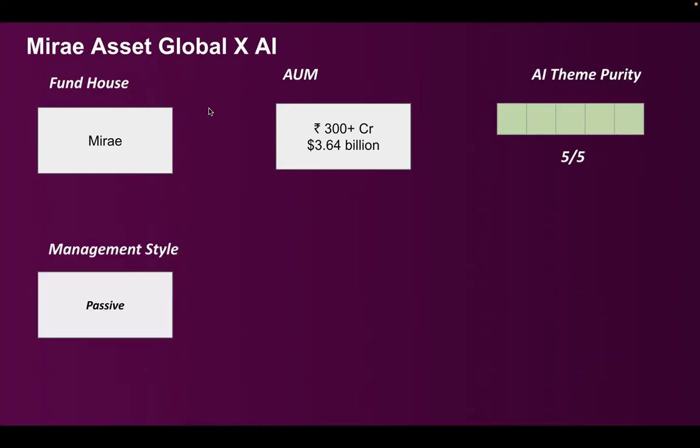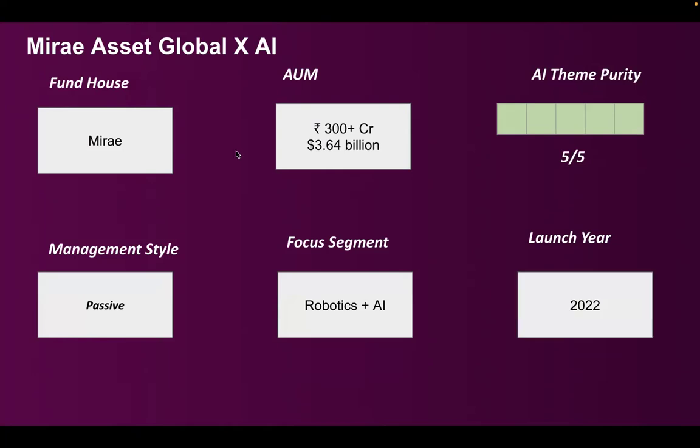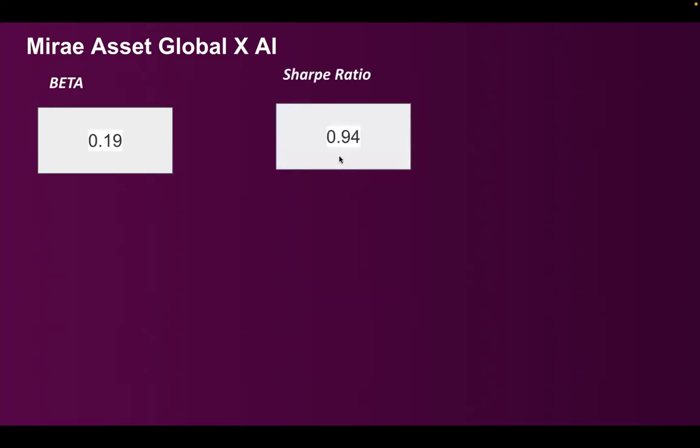So management style is passive because this is a fund of fund. The focus segment of this fund of fund is robotics plus AI. This is a theme where the fund invests in companies. It was launched in 2022, just before Generative AI was launched. So beta is 0.19, which is good. The Sharpe ratio is 0.94. It is not bad, I would say.